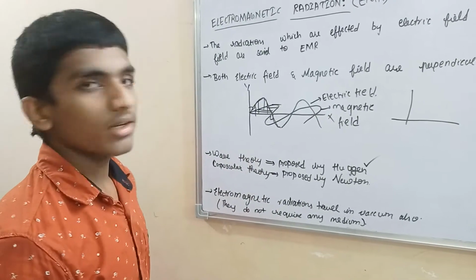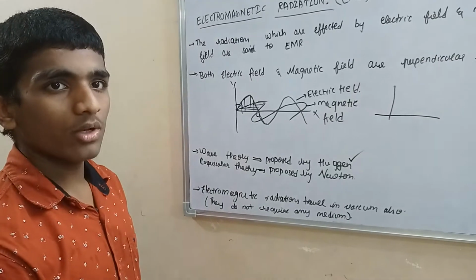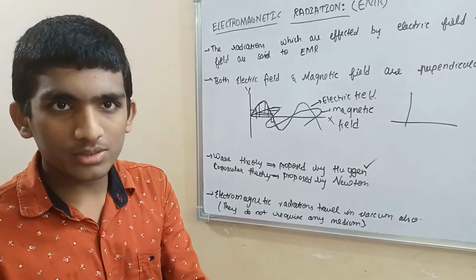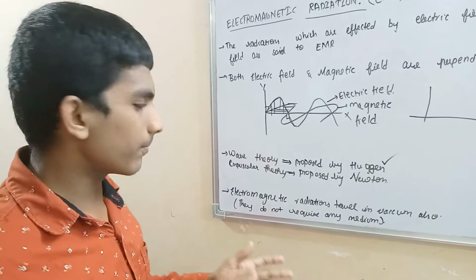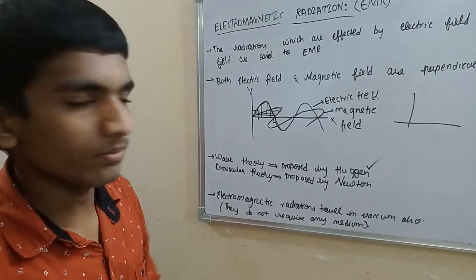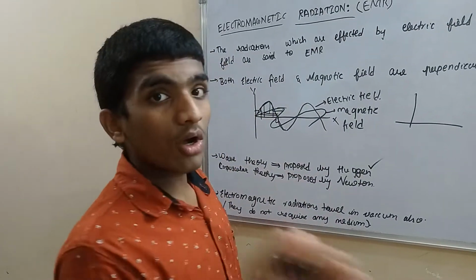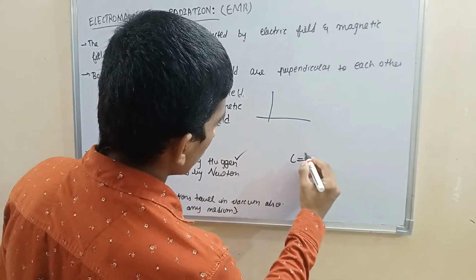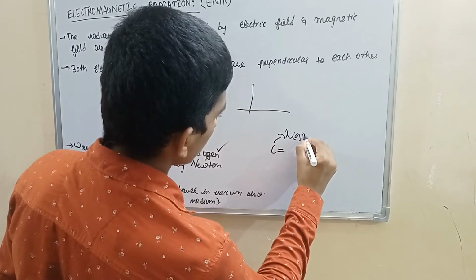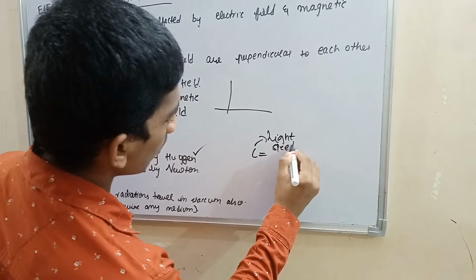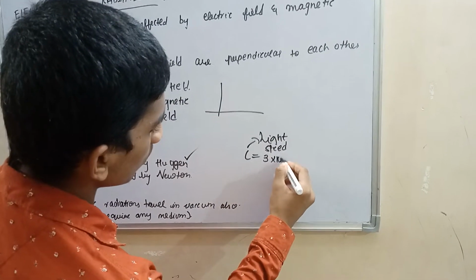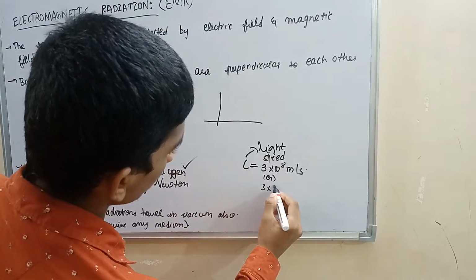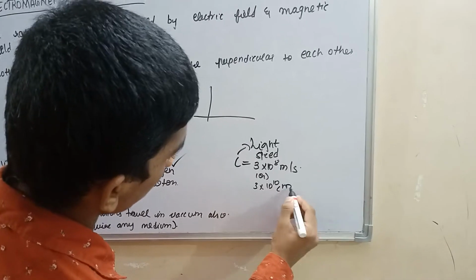Next, electromagnetic radiation can travel in vacuum also. That means they do not require any medium. We can pass them through a prism, through glass, and we do not require any medium. They can also travel in vacuum. In vacuum, all the electromagnetic radiations travel with the same speed. Which speed? Light speed, which we denote with C. What is the speed of light? 3 into 10 power 8 meter per second, or 3 into 10 power 10 centimeter per second.